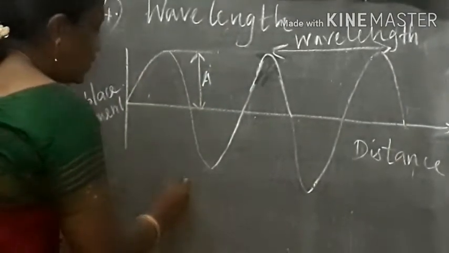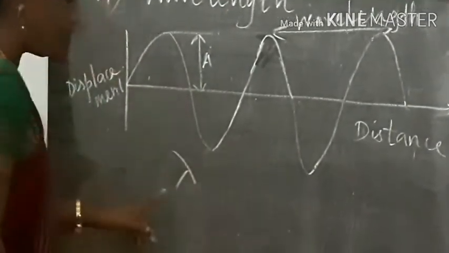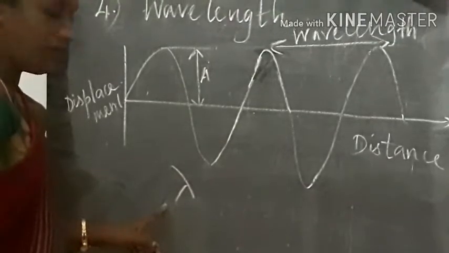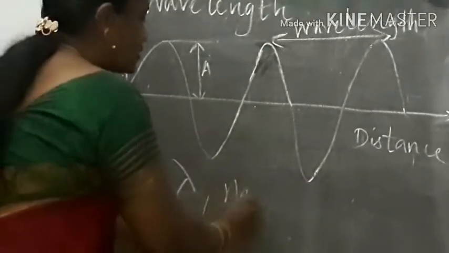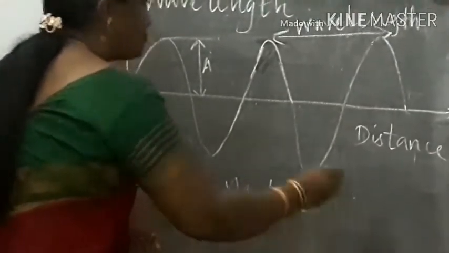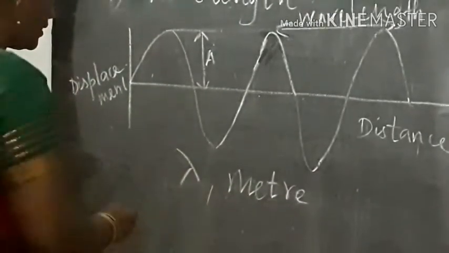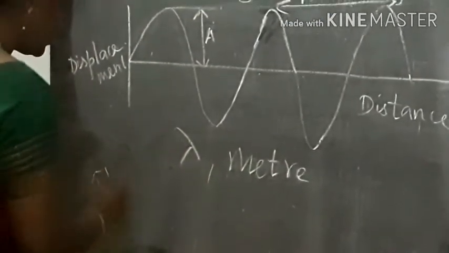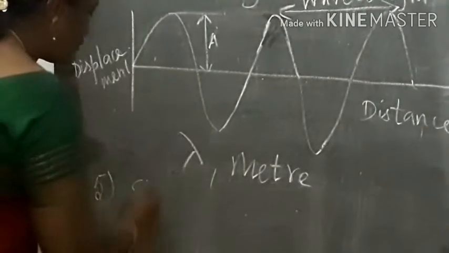Wavelength is denoted by the letter lambda. This is the symbol for wavelength, lambda, and its unit is meter.